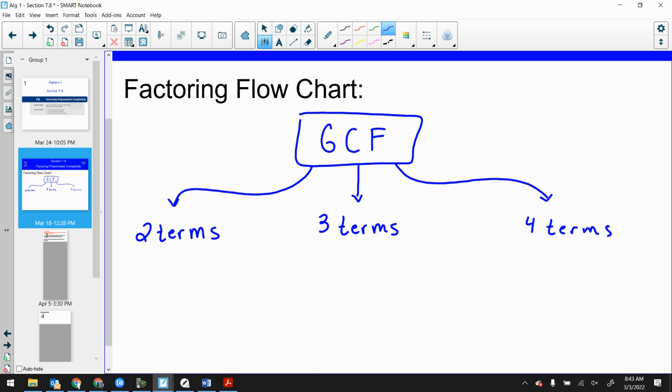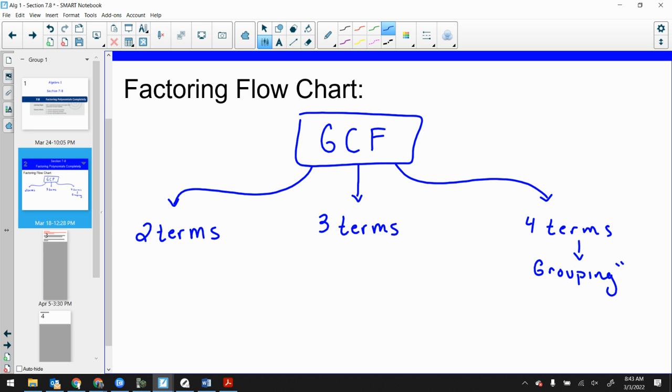And we actually went kind of backward in order. We started here. We started with 4 terms. Can anybody remind me how to factor something with 4 terms? Grouping. Right. That was the grouping method. The only way to factor something with 4 terms is the grouping method.